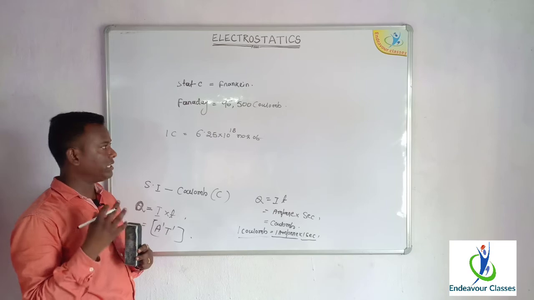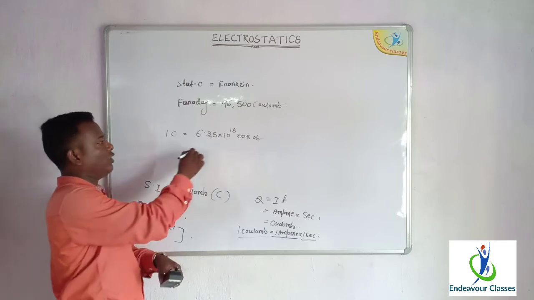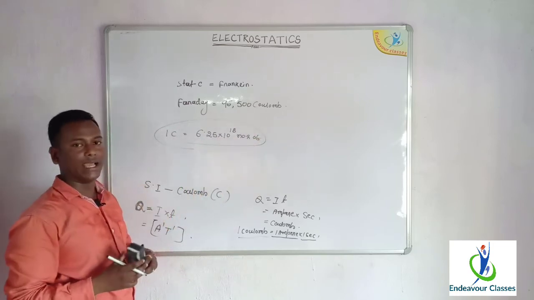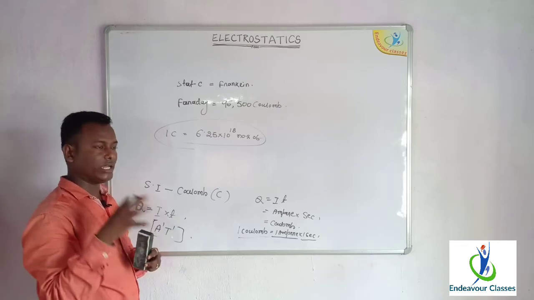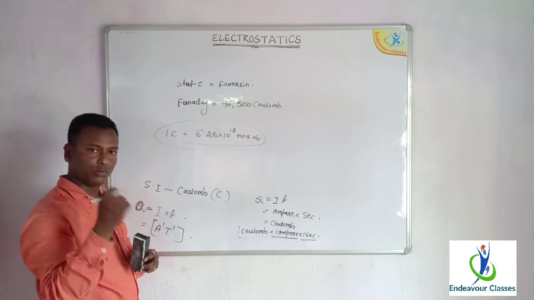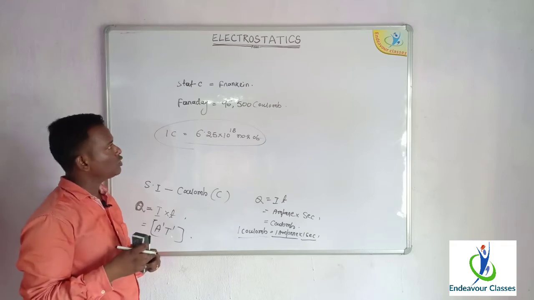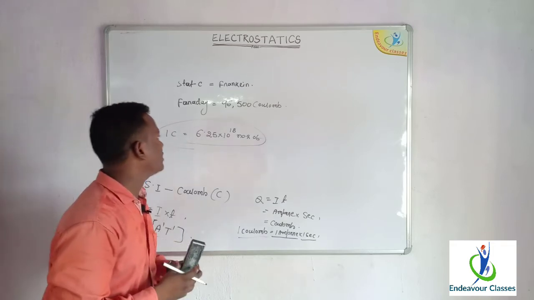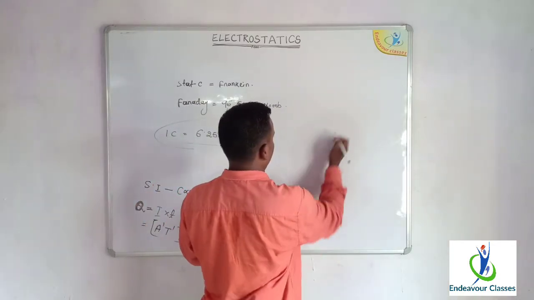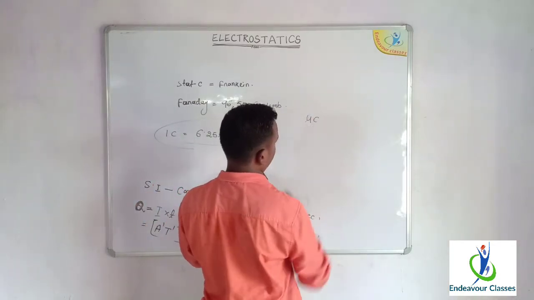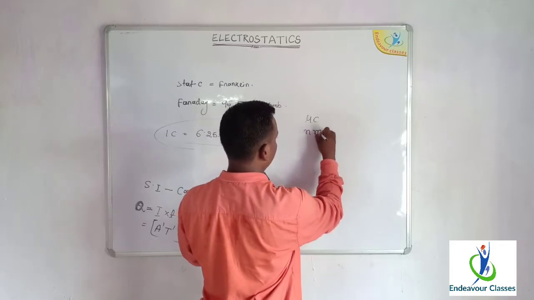Practically we cannot handle such a huge amount of charge, so we deal with smaller fractions of charge. The smaller units are microcoulomb and nanocoulomb.